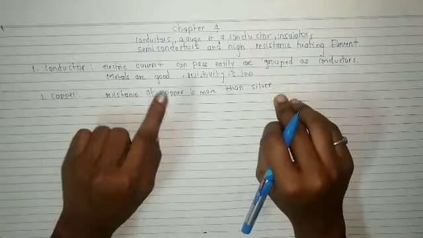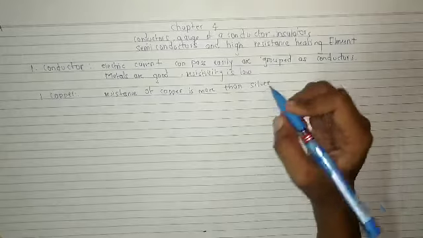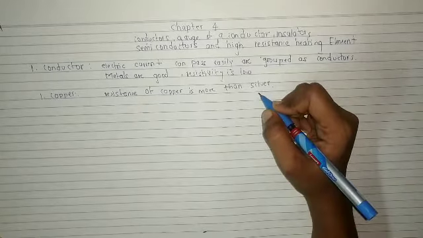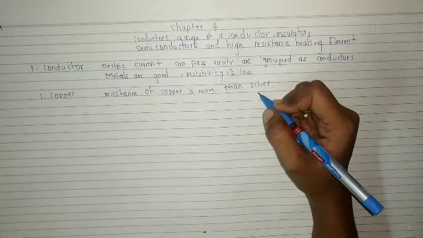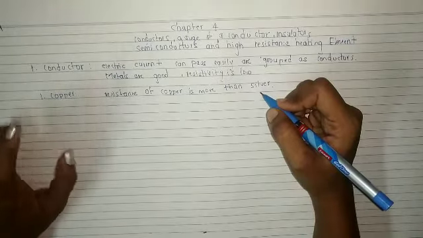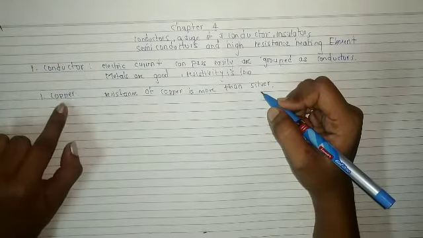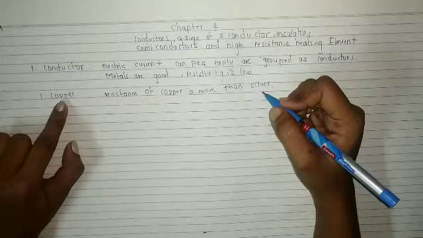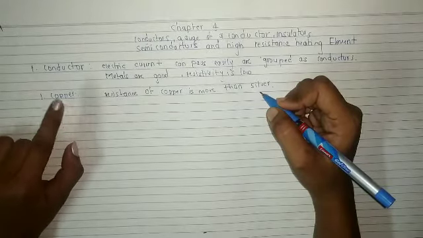Copper also has high conductivity. It is available at reasonable prices, so it is reasonably cheap. In its pure form, copper is very strong, hard, tough, durable and ductile.